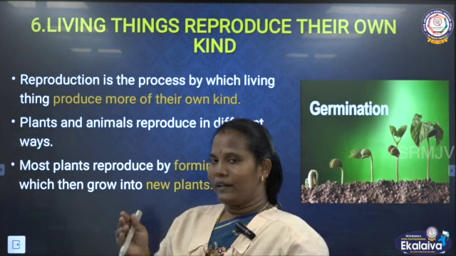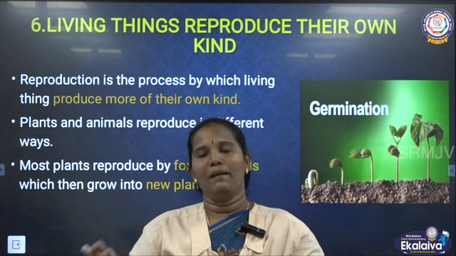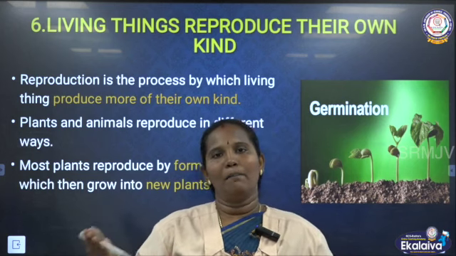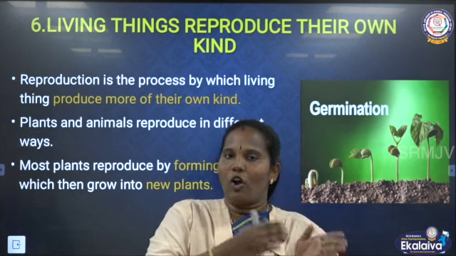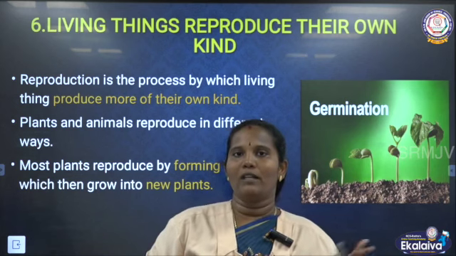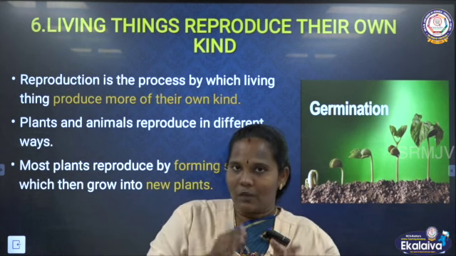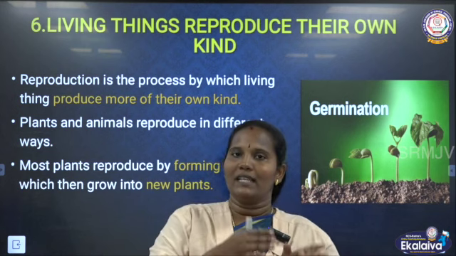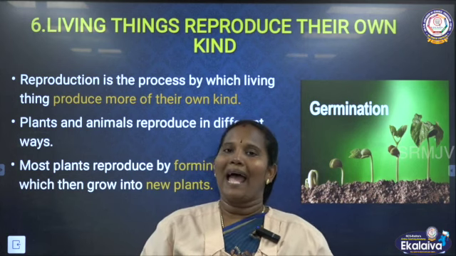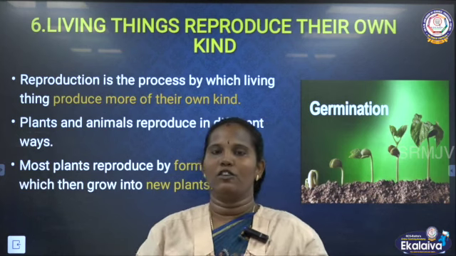If human beings reproduce, they give birth to a baby. The cat gives a kitten. The dog gives a puppy. If you compare non-living things, can a chair, a bench, or a stone produce one more thing? It's not possible. So this is a special character of living things. Living things can reproduce. Both plants and animals reproduce.